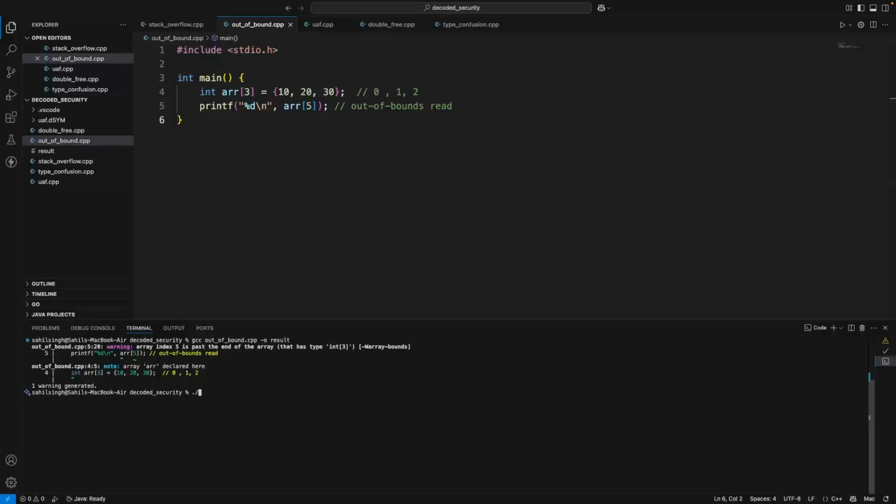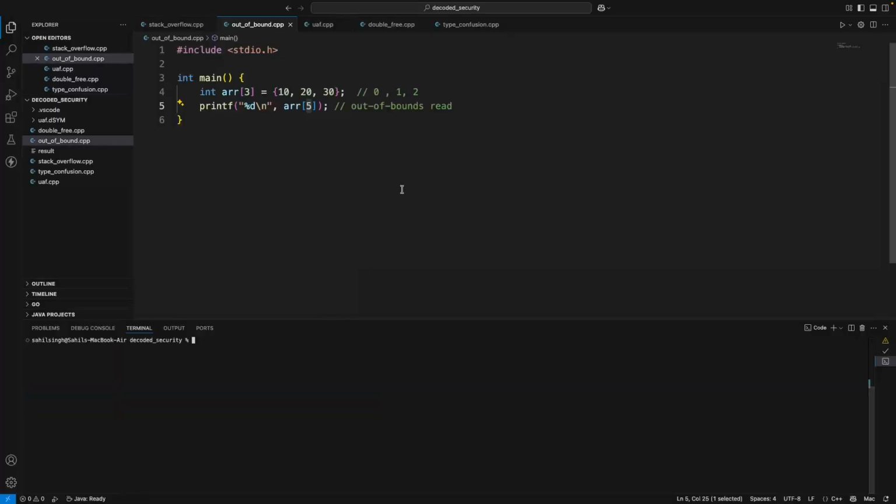And if we run this result, then you see we are getting this value printed as the 5th index of this array. The compiler doesn't stop us and it does not crash. At runtime also, we ran this code and we got this garbage value. So this is a kind of undefined behavior. This program may crash also. So this is harmful.